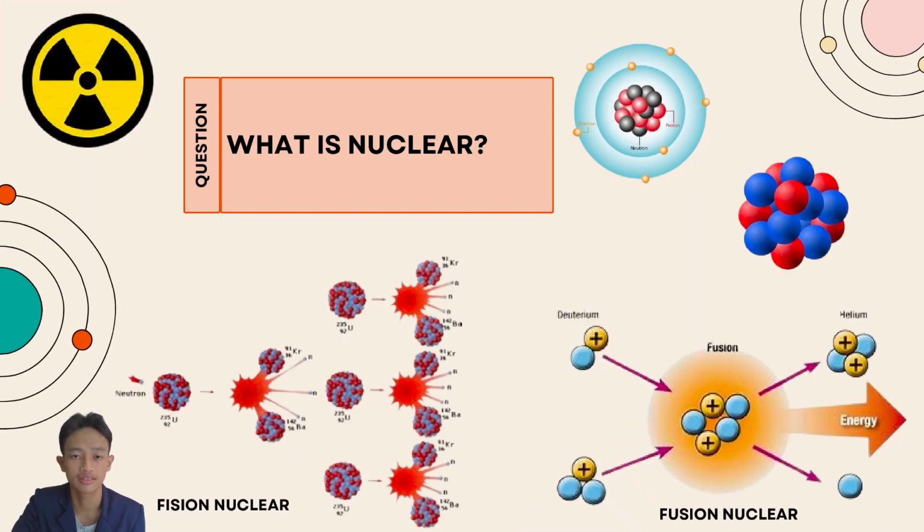In the third slide, what is nuclear? Nuclear is a term related to nuclear energy, namely the form of energy released from the atomic nucleus, which consists of proton and neutron. Nuclear energy can be produced through two types of mechanisms, namely nuclear fission or fission reaction and the merging of several nuclei through fusion reaction. Nuclear fuel is any type of material that can be used to produce nuclear energy, such as uranium.